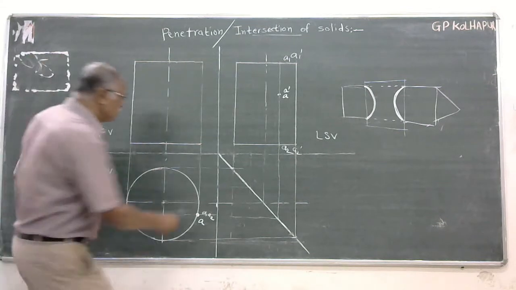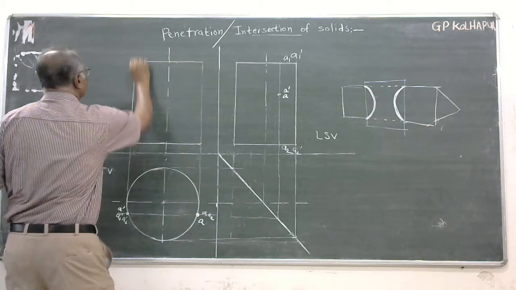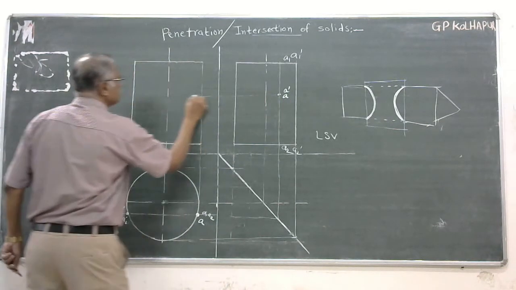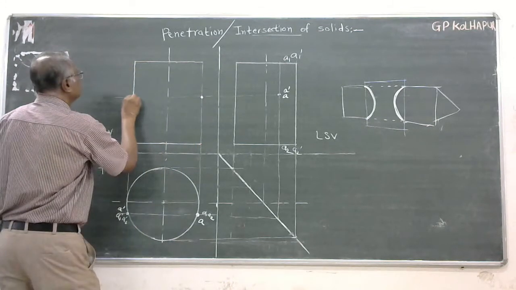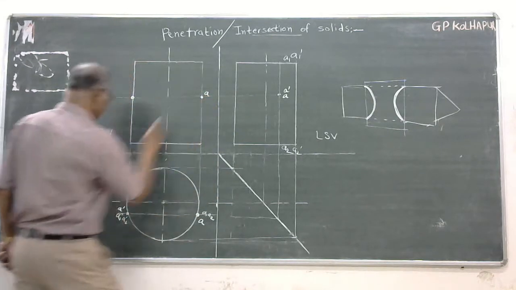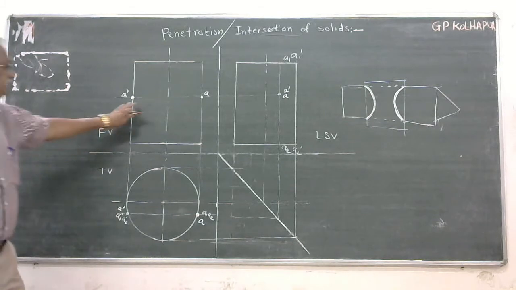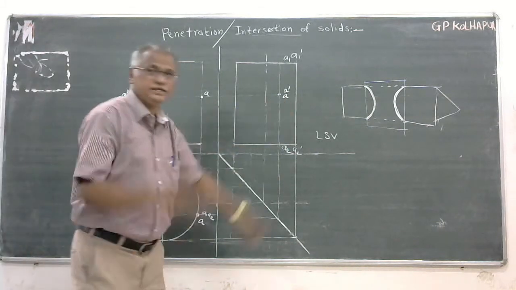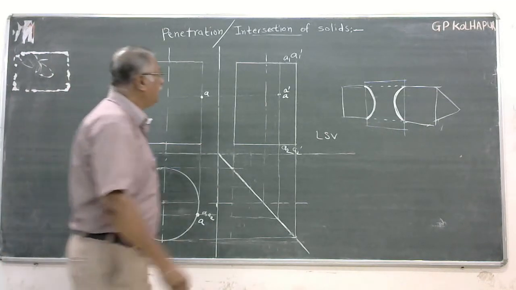Now where are these points? I will draw projectors and horizontal locus, and those will meet over here. This will be A and this will be A dash, isn't it? So these are the 2 points I can locate easily which are on the surface, isn't it?